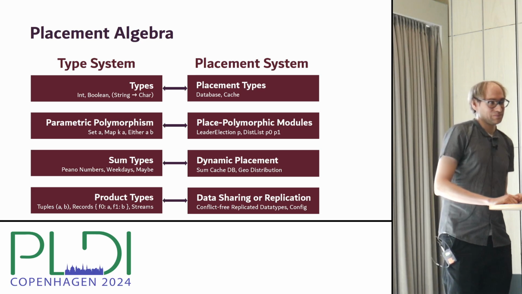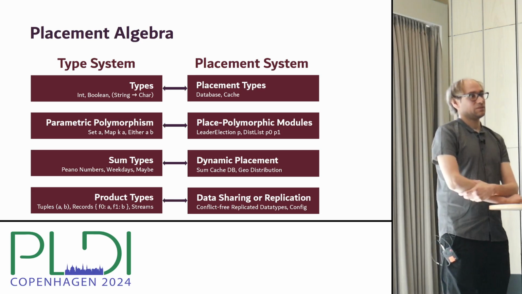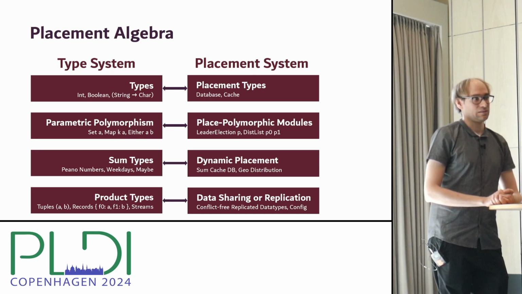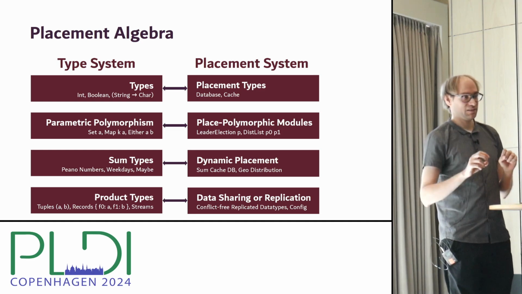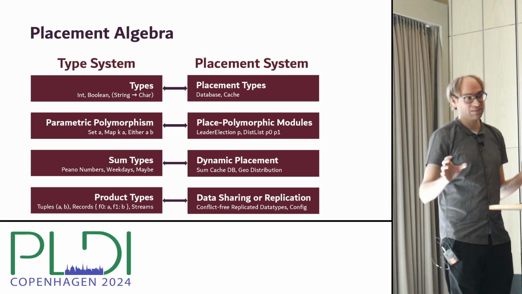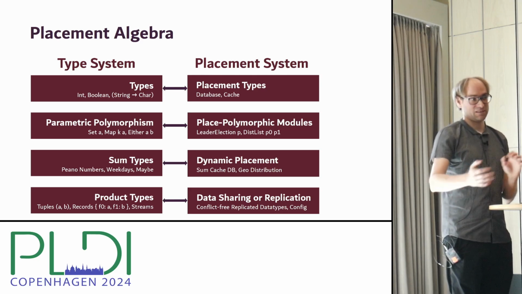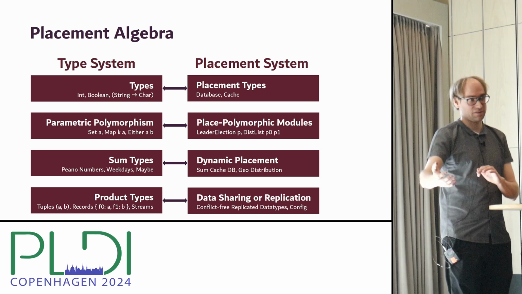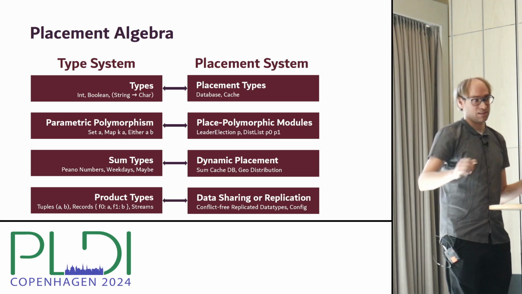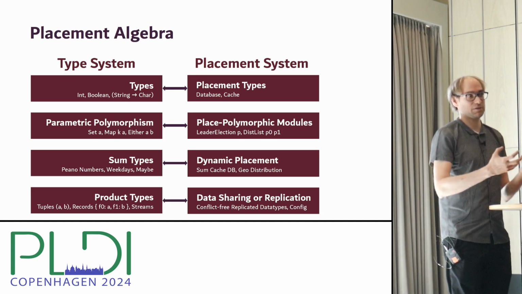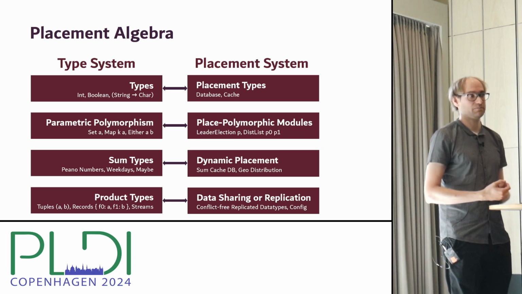So you're using products at the placement level to represent shared data. Yes, kind of. Can you do the same thing with computations? Can you share computations in the same way? Well, we could at least express that the same kind of computation is placed on two different peers, at least in the typing aspect. So you have a computation that gets the same types of arguments and produces the same type of data, and this is somehow placed on multiple peers, but it doesn't really say something about what the computation itself does.